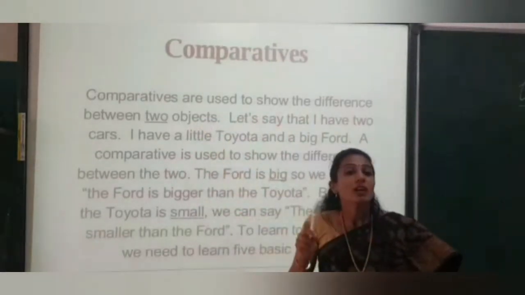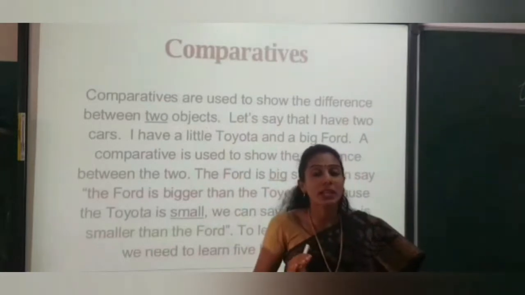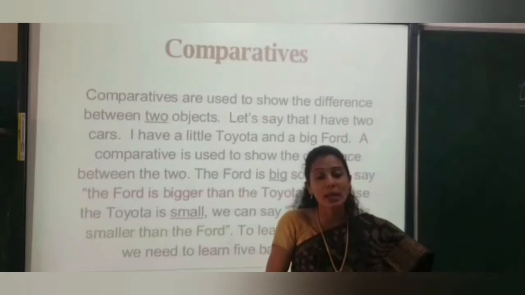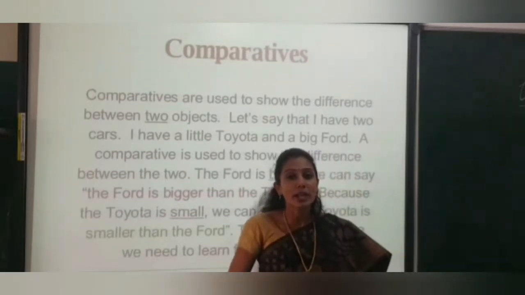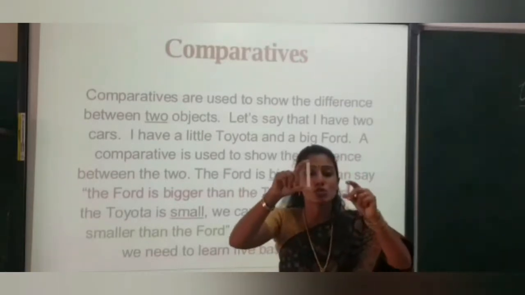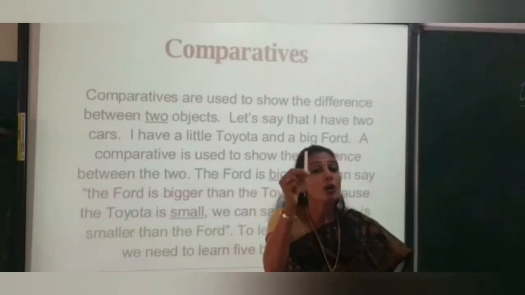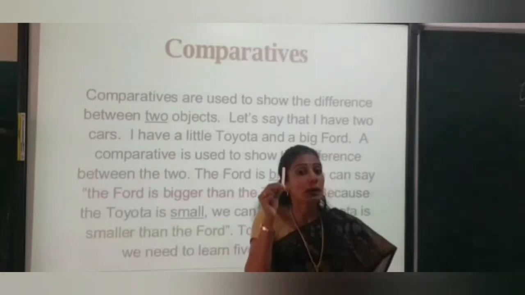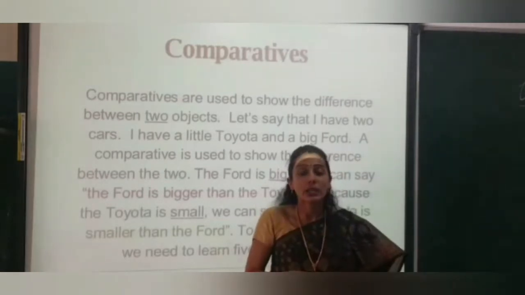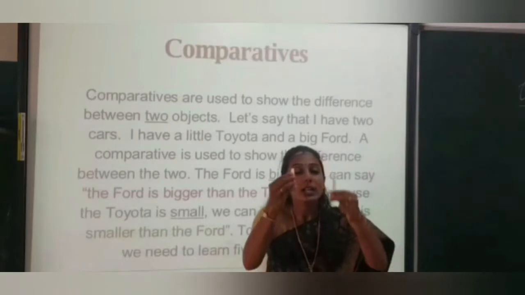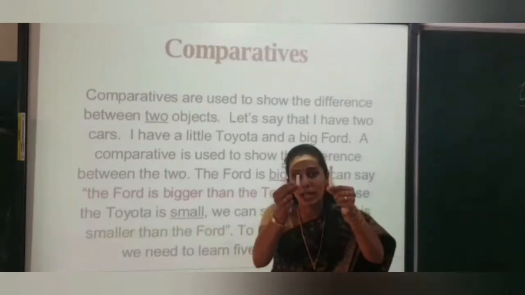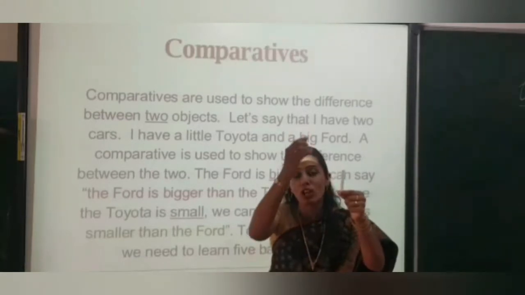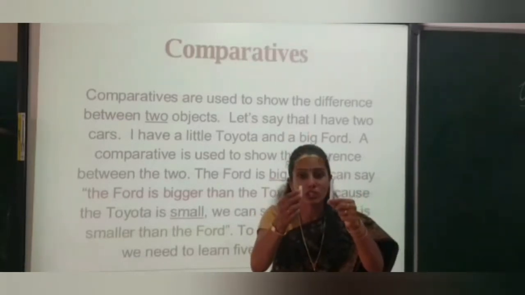So children, when is comparison being made? Comparison is being made when we have two objects. For example, if I have to compare these two chalks, and I have only one chalk, can I compare this with any other chalk? No. If a comparison has to be done, I require one more chalk. Now if I have two chalks in my hand, you can see the difference between them. One is taller, the other one is shorter.